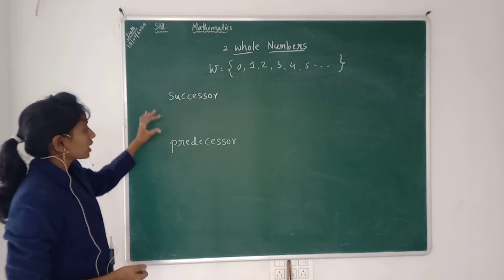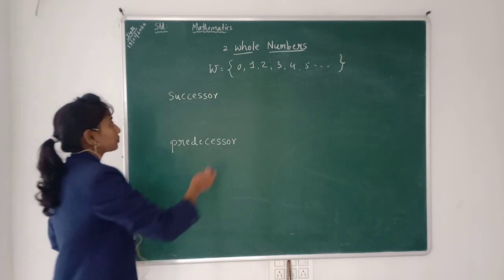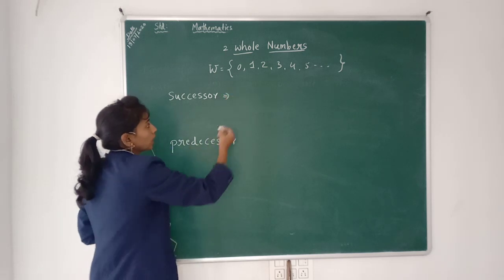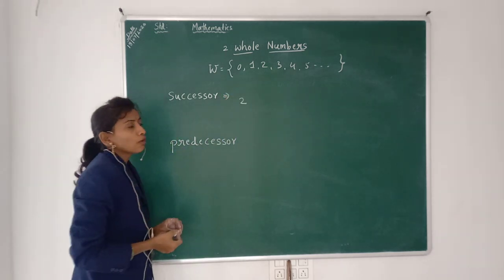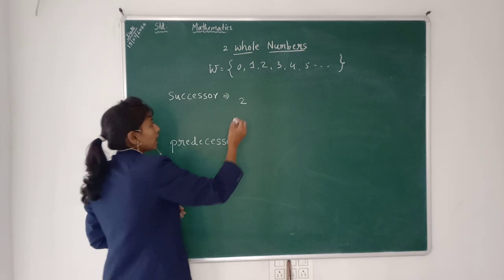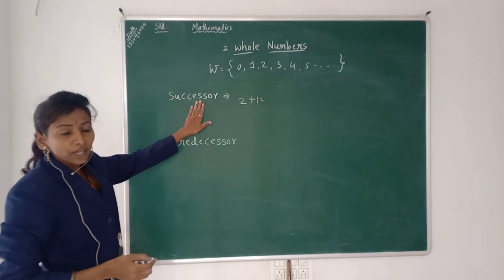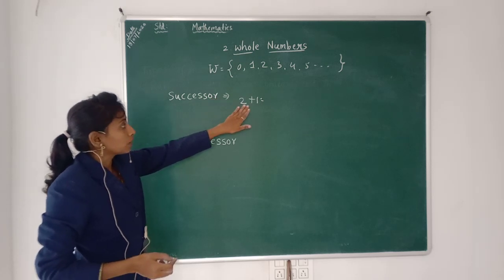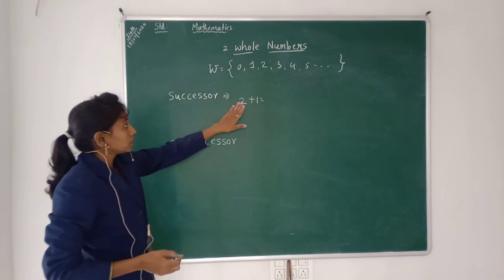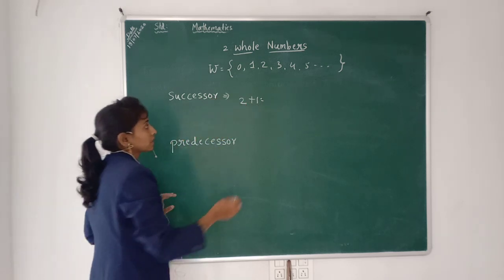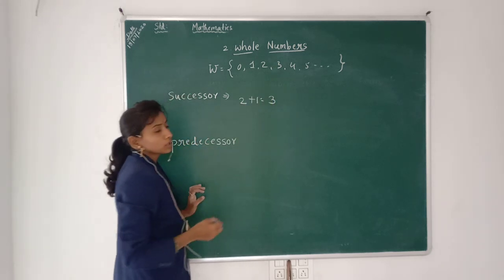What are successor and predecessor? See, consider a whole number, that is 2. If we add 1 to it, it is called the successor, and the answer becomes 3.